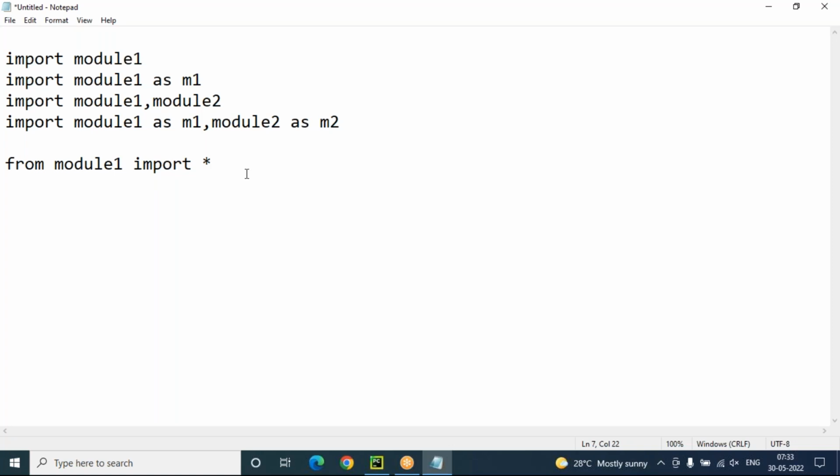And now you can see here, members also we can import from a module. From module one, import member one. Or else from module one, import member one as M1. This is an alias member name. Member alias we can say.